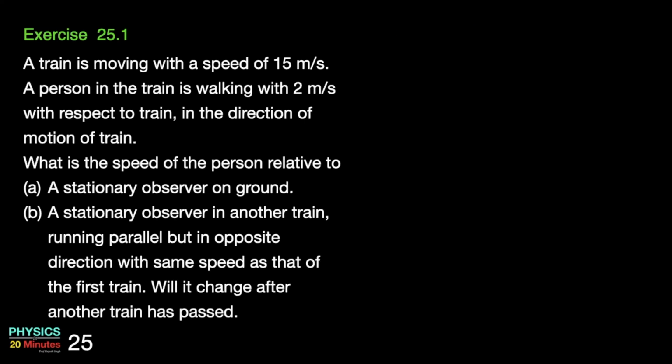If you want to solve the problem on your own, you can pause the video, solve the problem, then come back and check the solution. Here is the solution. We can write the velocity equation. The velocity equation is Vpa is equal to Vpb plus Vba. So let us see what is the particle and what are the observers A and B in this case.